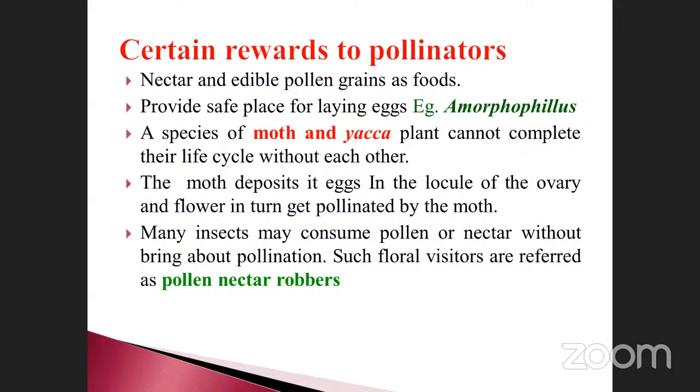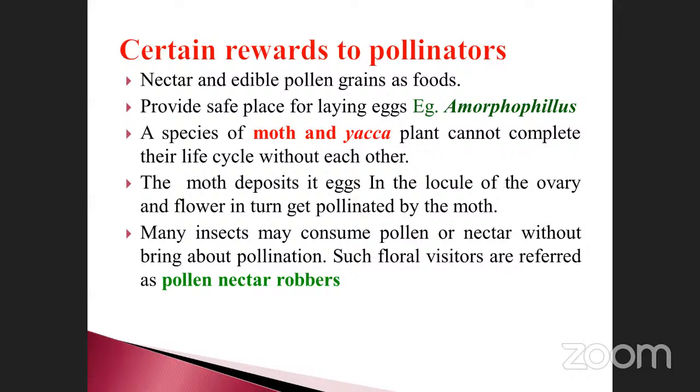Provide safe places for laying eggs. Some of the insects can easily lay their eggs inside the flowers only. Take an example, mango. When you are consuming mango fruits, what happened inside? A single seed is present in it, isn't it?